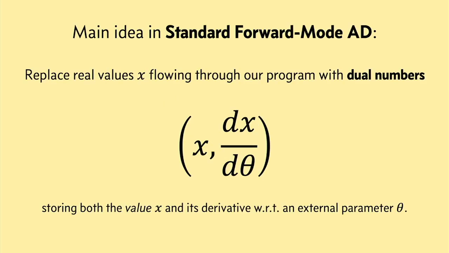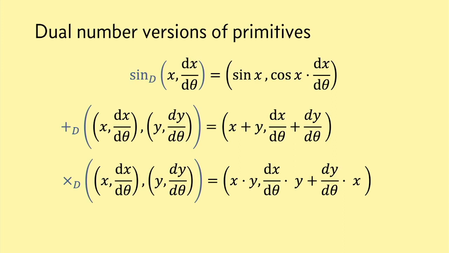And to explain what I mean, let me very quickly review, for maybe the third time this session, how derivative information is propagated by standard forward mode AD. So remember that the main idea in forward mode is to replace all the real numbers that are flowing through our program with dual numbers, storing both a value x and its derivative with respect to some external parameter theta. For each primitive in our language, like sine or plus or times, we create a dual number version of the primitive, which propagates derivative information using the chain rule. So for example, if I apply sine to a value x and the derivative dx d theta, I get out both the value sine of x and the updated derivative, cosine x times dx d theta. And this is just the chain rule.